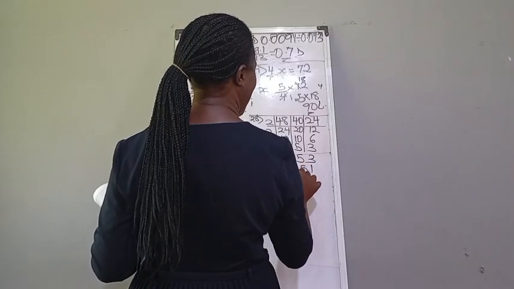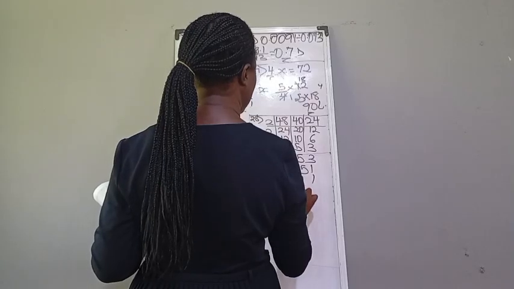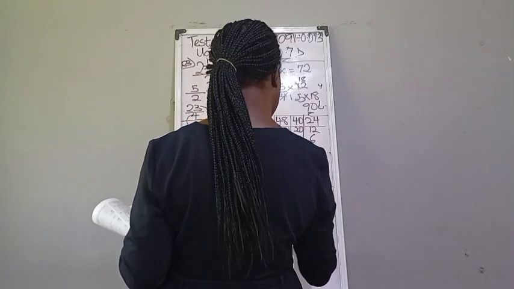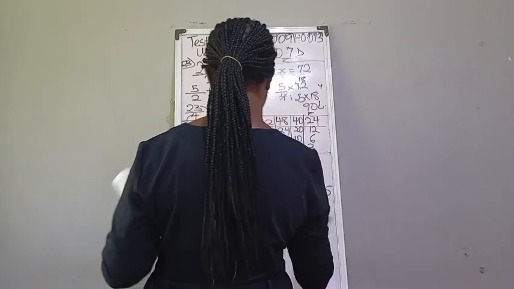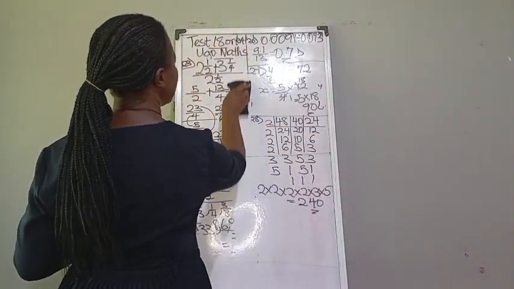Then 5 here, we have 1, 1, 1. So we are having 2 times 2 times 2 times 2 times 3 times 5, and that will give you 240. So now to our number 29 question.